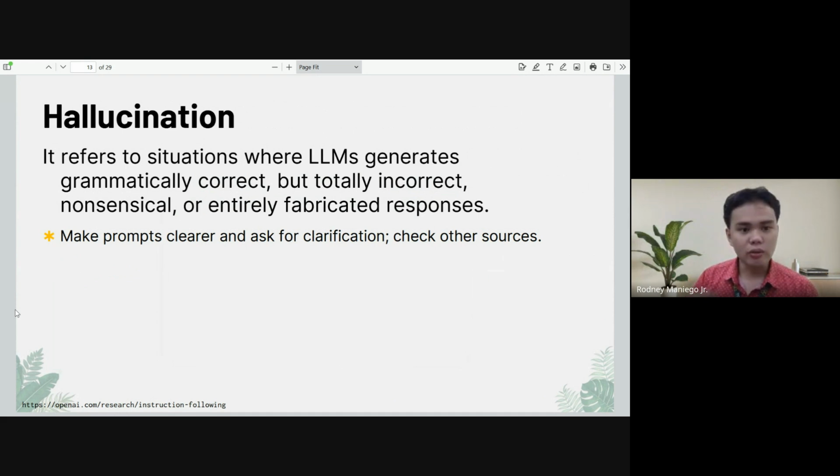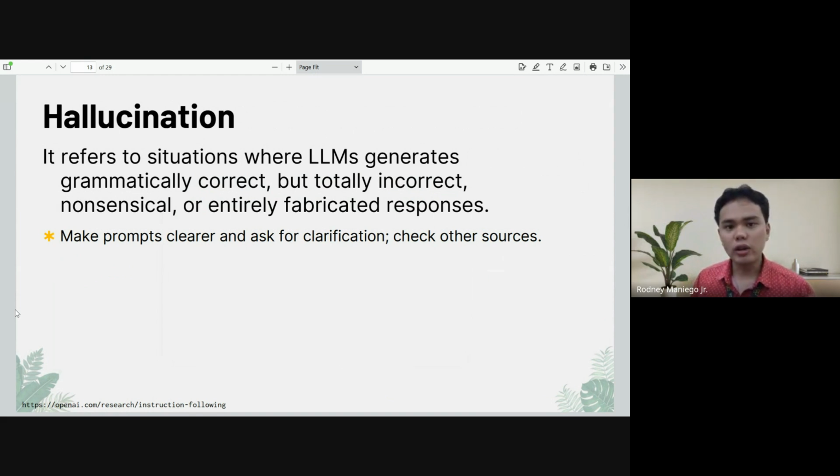So there are instances that these technologies might present you data similar to my example. To solve this, there are a lot of ways to create better prompting, but the essential way is to be clear and ask for more clarification, and also to check other necessary resources as well. Our goal is not to fully depend on AI. Our goal is just to leverage AI to improve our productivity.